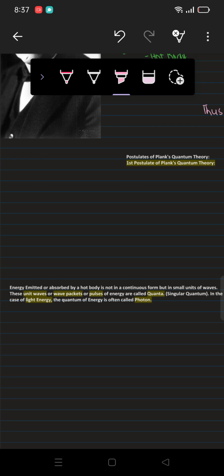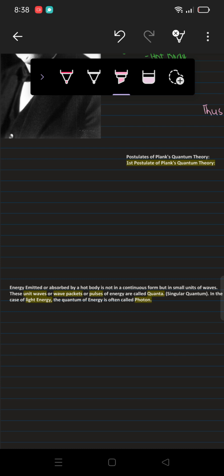So he wrote in his first postulate that the energy emitted or absorbed by a hot body is not in a continuous form, that is, it is in a discontinuous form, as he had already observed, but in small units of wave.